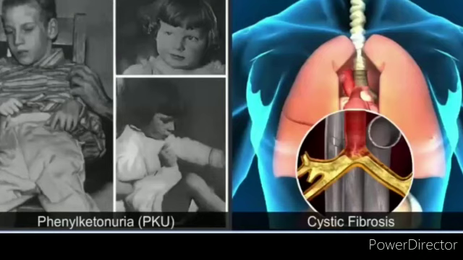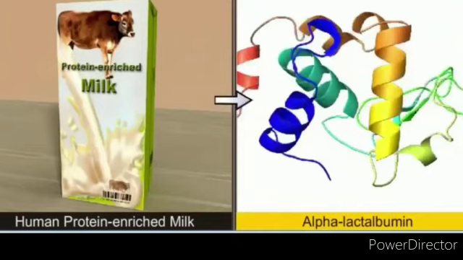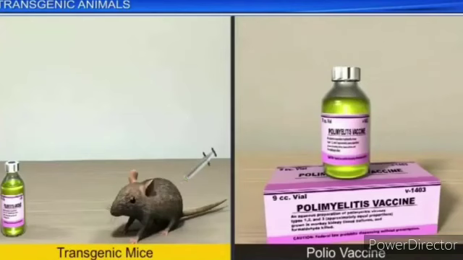In 1997, the first transgenic cow, Rosie, produced human protein enriched milk, 2.4 grams per liter. The milk contained the human alpha-lactalbumin and was nutritionally a more balanced product for human babies than natural cow milk. Fourth point, vaccine safety.